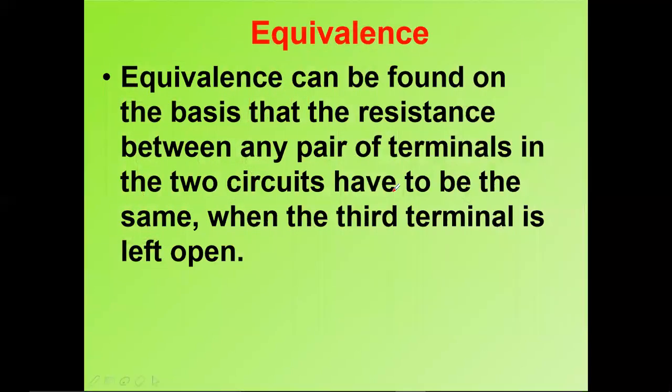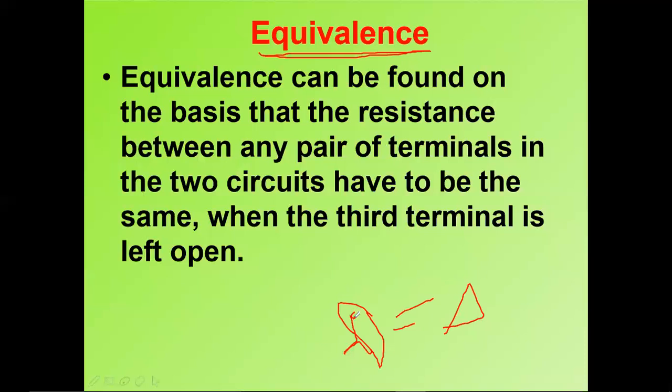Equivalence can be found on the basis that the resistance between any pair of terminals in the two circuits has to be the same when the third terminal is left open. This is called equivalence. What is the equivalence principle? For deriving star to delta and delta to star, you need the equivalence of both circuits. While you are drawing star to delta, both should be equal if you take any two terminals.